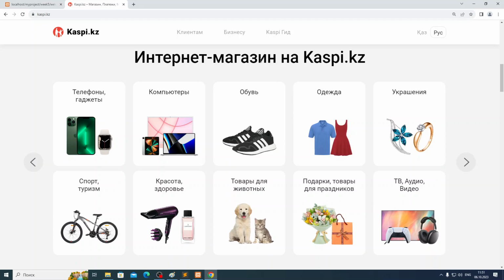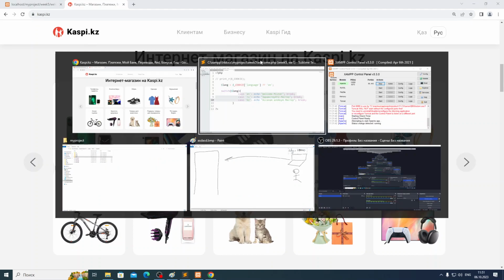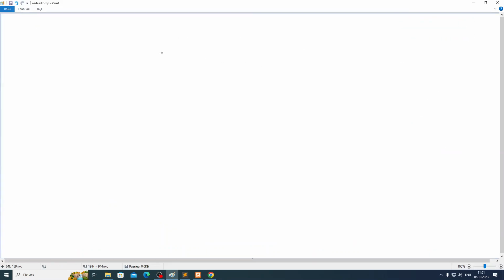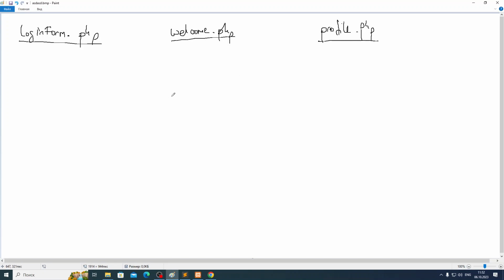So there's another question for you, guys. Let's speak about the theory first. Let's say we have a login form.php file. Just listen to me, guys. Can you see this? This is a login form.php file. Then we have something like welcome.php file. Then we have something like profile.php and so on. Let's say we cannot visit these websites.